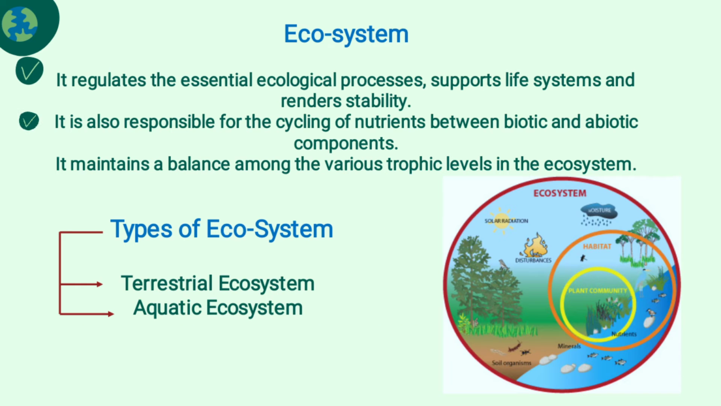In this there are different types of ecosystems. Before that I'll tell what is ecosystem. Ecosystem is an ecological process which means the cycle between the biotic and abiotic components and it is of various levels. We'll see one by one. And the types of ecosystem are two: terrestrial ecosystem and aquatic ecosystem.